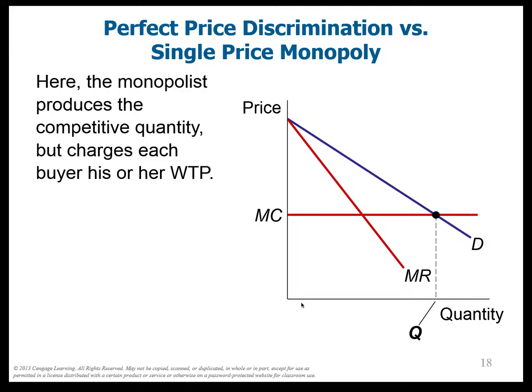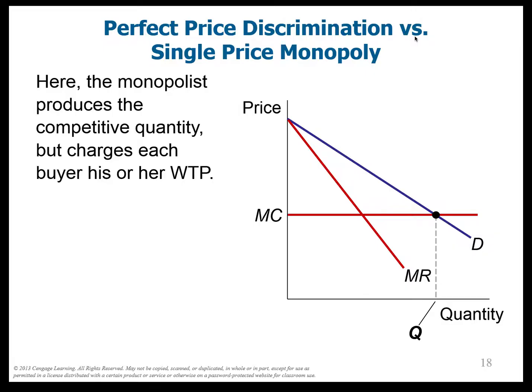So this guy here, number one, I know he's willing to pay this much right here because it's on his demand curve. This guy right here, I know he's willing to pay a maximum right here, right? This guy will buy anything as long as it's lower than this, but he won't buy it if it's higher than this. So I should charge him as much as I possibly can. I'm going to extract as much possible profit from this guy as possible.